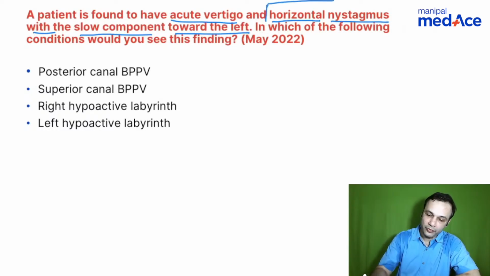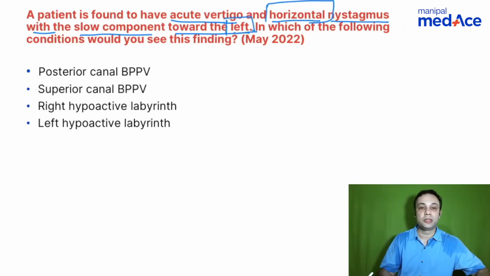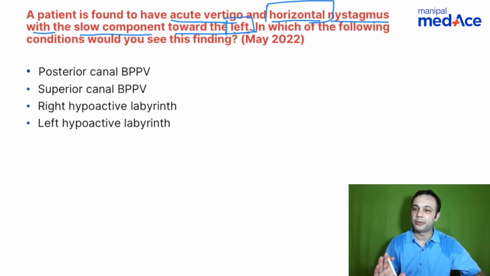Keywords here: horizontal and towards which side the nystagmus is. I'm just going to tell you a few rules that you need to remember as far as this type of question is concerned. Acute vertigo, type of nystagmus, which side does it go to?